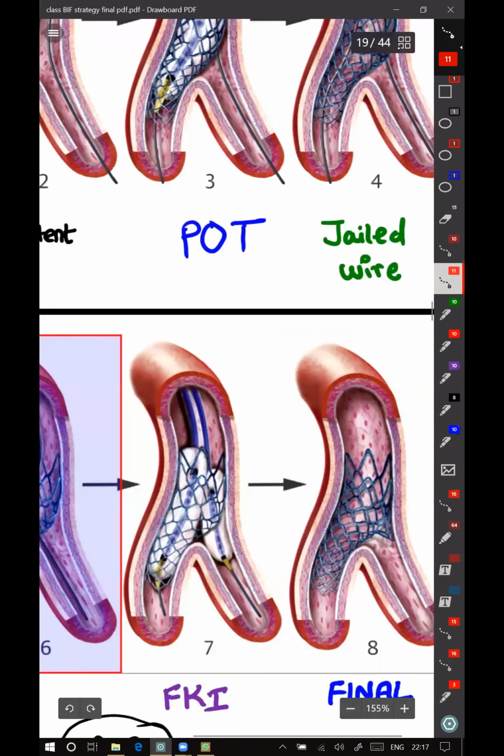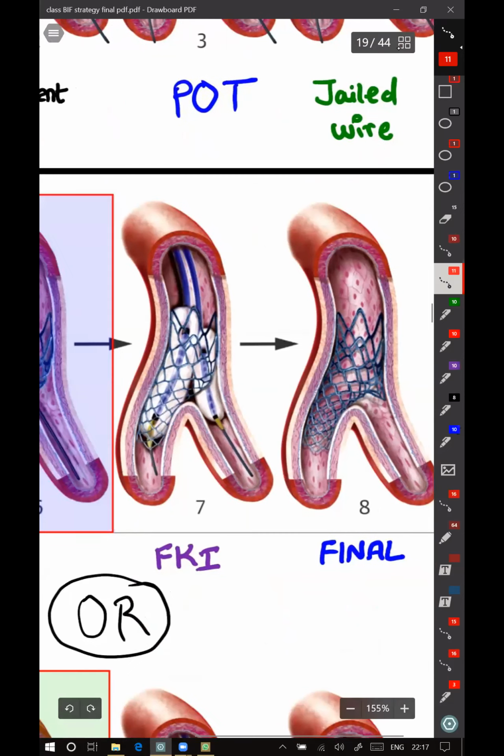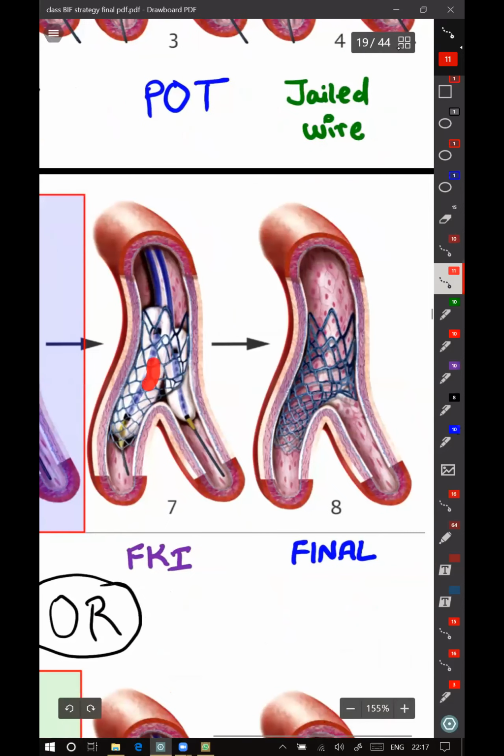So after the wire exchange is done, we will take 2 non-compliant balloons sized according to the distal main vessel and the side branch and do a kissing balloon inflation. So that kissing balloon inflation will scaffold the side branch ostium, and it will centralize the carina also.